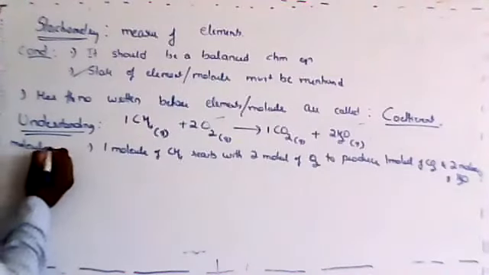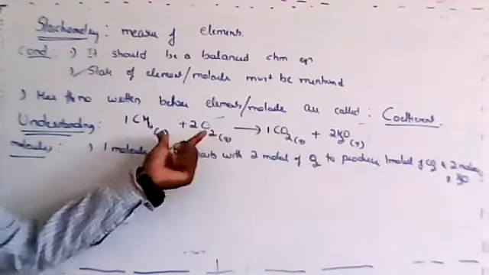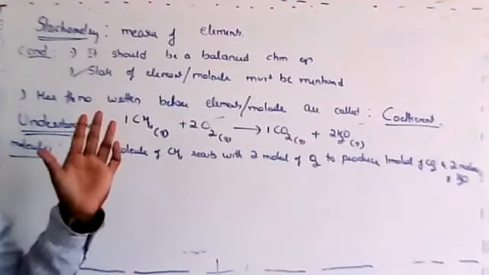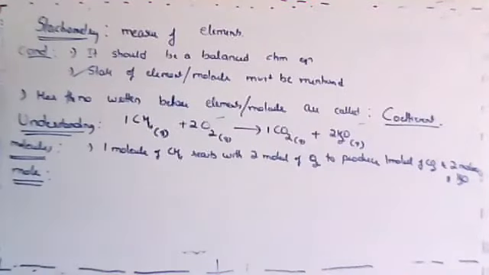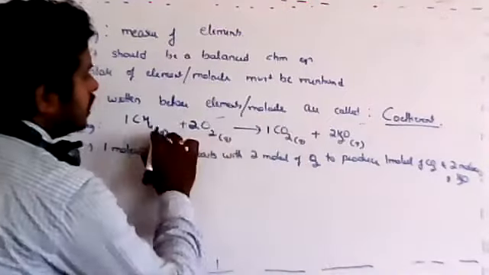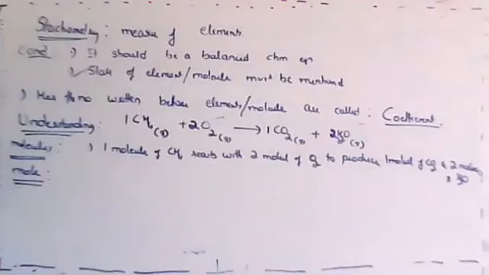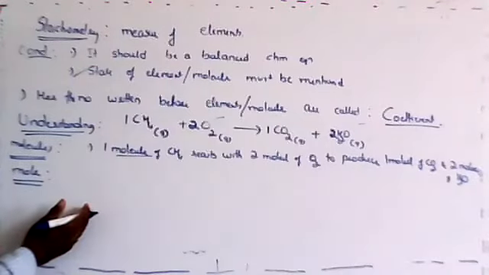This is in terms of molecules. Got it? Or atoms. Since there are no separate atoms or elements, I just wrote everything in terms of molecules. Now let us write in terms of moles. You know why I'm writing this? Because you must be able to express the given equation in terms of molecule, mole, and other things. Dear students, are you understanding? Let's try in terms of moles. Whatever coefficients are written, 1, 2, 1, 2, you can take as the number of moles. Dear students, is this clear? So in terms of mole, the only change you make is, instead of writing molecule, you write mole.